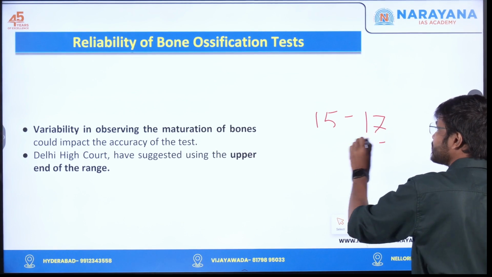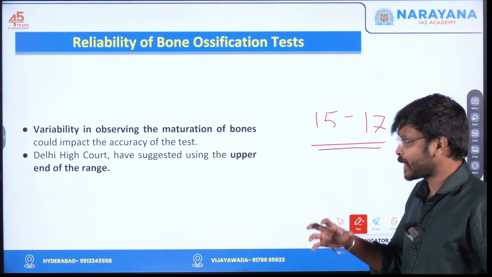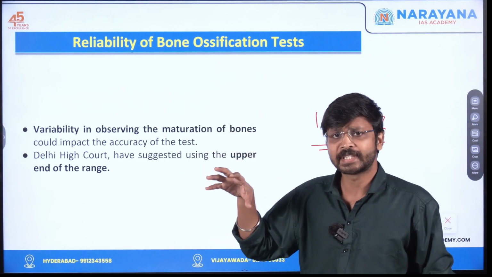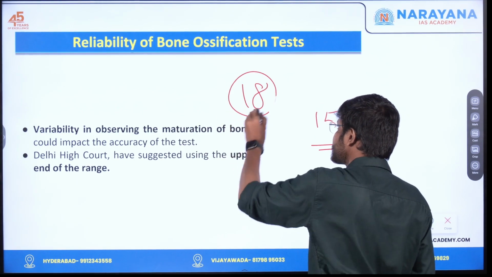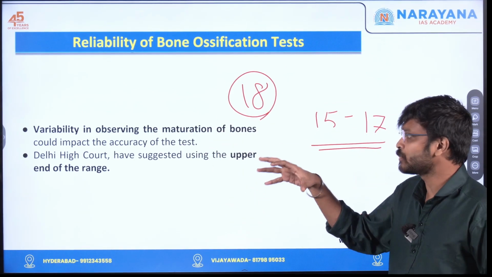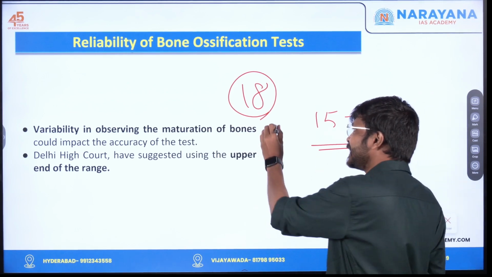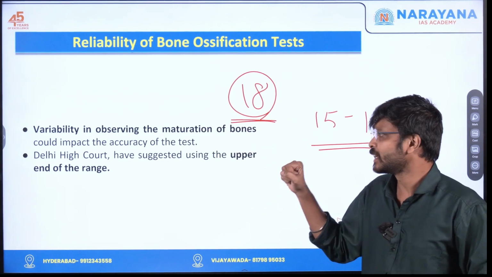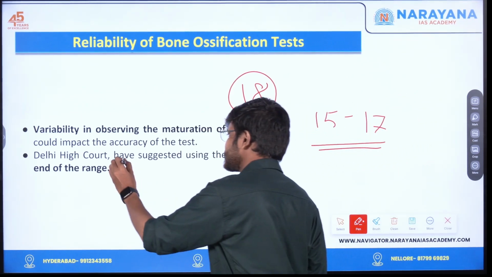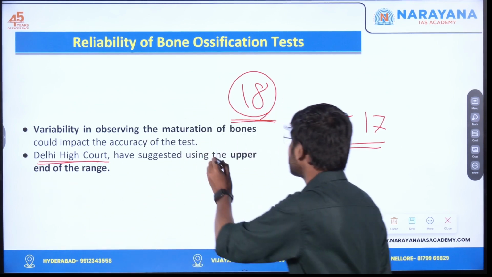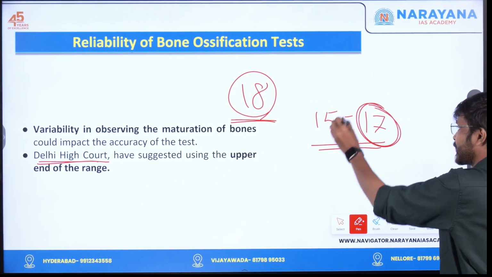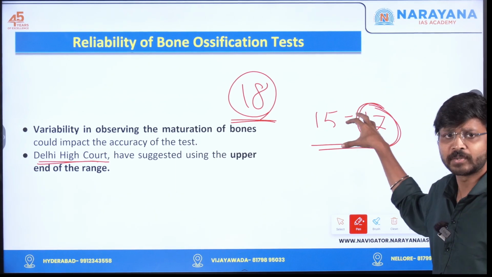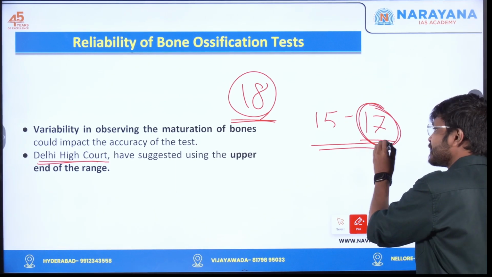In cases like POCSO cases, we have to determine whether the victim or the accused is above 18, so an exact number is needed. The Delhi court has suggested that if you get this kind of range, you have to take the upper range only. If it is 15 to 17, you have to take 17 only.